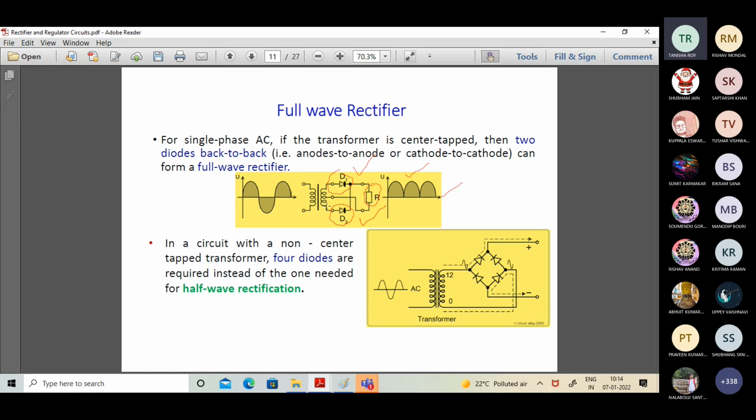In the other version, that is the bridge rectifier scenario, the Vm signal that we are referring to on the secondary side is applicable on the entire secondary winding. There is no plus minus Vm with forward and reverse polarity, which was happening for the secondary winding in the center tap version. So the entire Vm is applicable in the secondary winding, and that is now applicable to this Wheatstone bridge comprising of these four diodes.